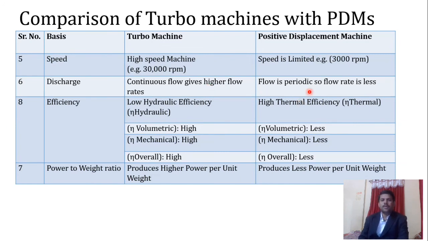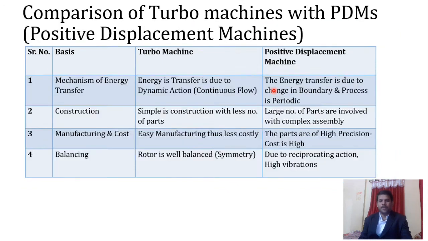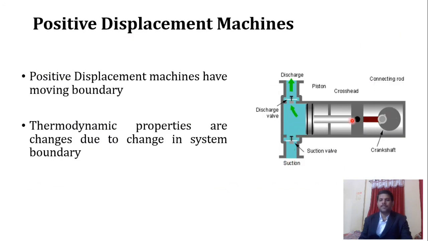But in positive displacement machines, the discharge is periodic. What does that mean? If we consider this device, for the complete 360 degree rotation of the crankshaft, the first 180 degrees is only for suction, and the second 180 degrees is for discharge.